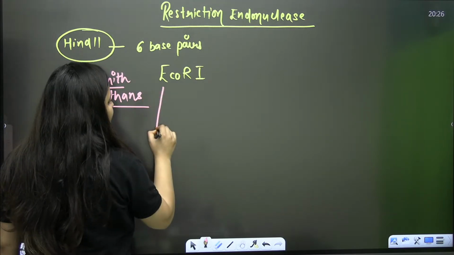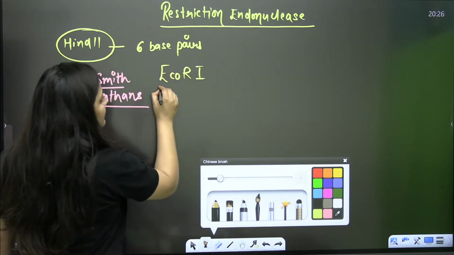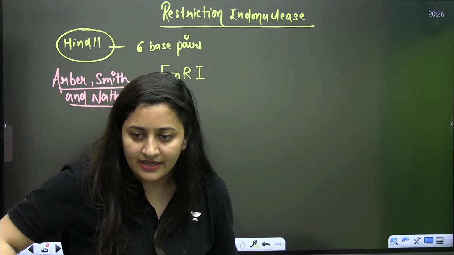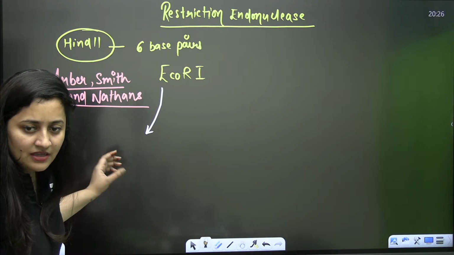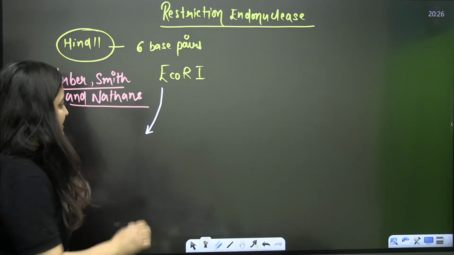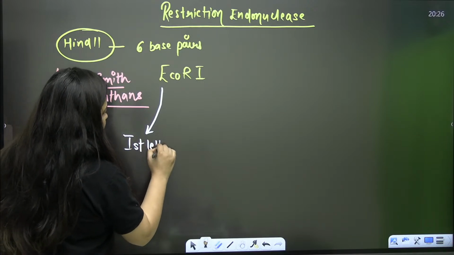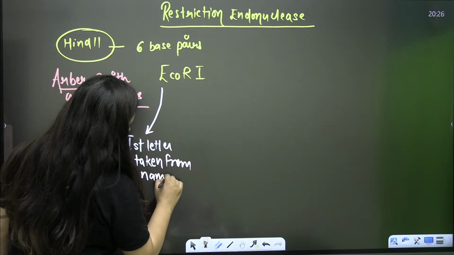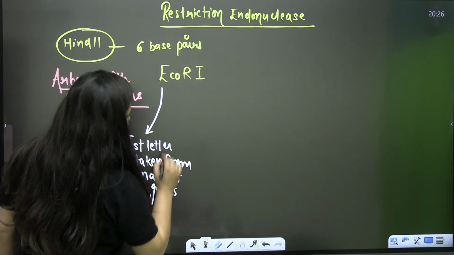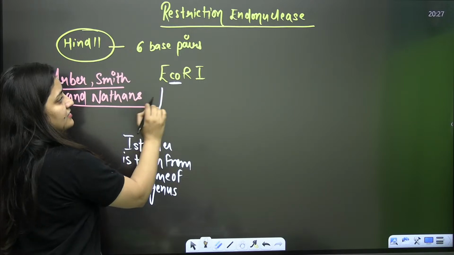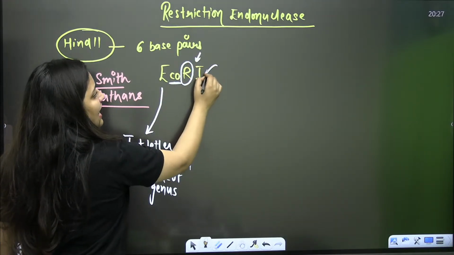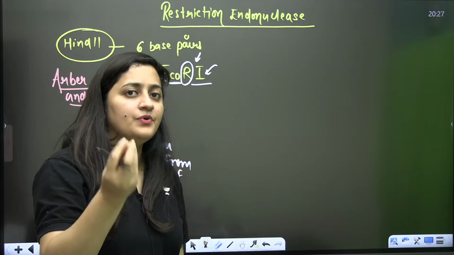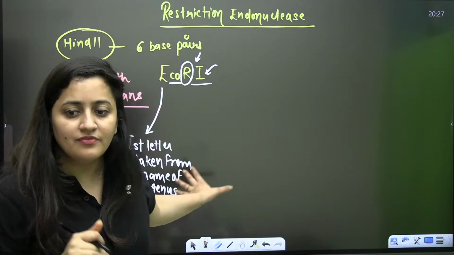The first letter is taken from the name of the genus, and it is written in capitals. The next 2 letters are from the species name, written in small letters. R tells us about the strain, and 1 tells us the order in which we obtained that particular enzyme from that strain of bacteria. We covered this in the last class, that's why I'm going fast.